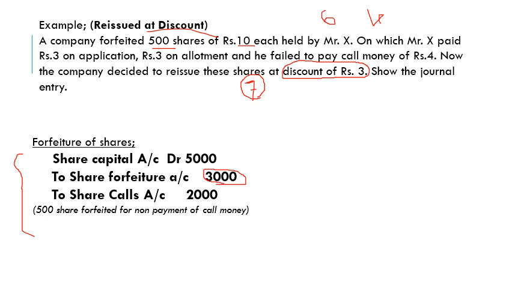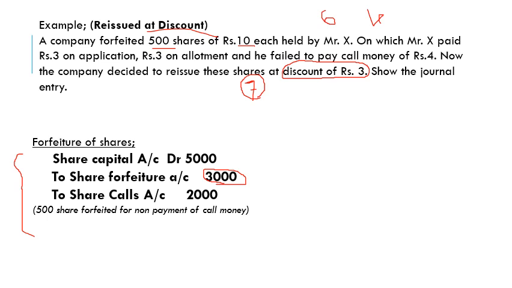As you know, when the company cancelled these 500 shares, the company got 3000 rupees for free, right? This Mr. X paid 6 rupees on his share. So he had paid a total of 3000 rupees and he didn't pay 2000 rupees. That's why the company is forfeiting his share. Now the company cancelled his share. The company got 3000 rupees for free.